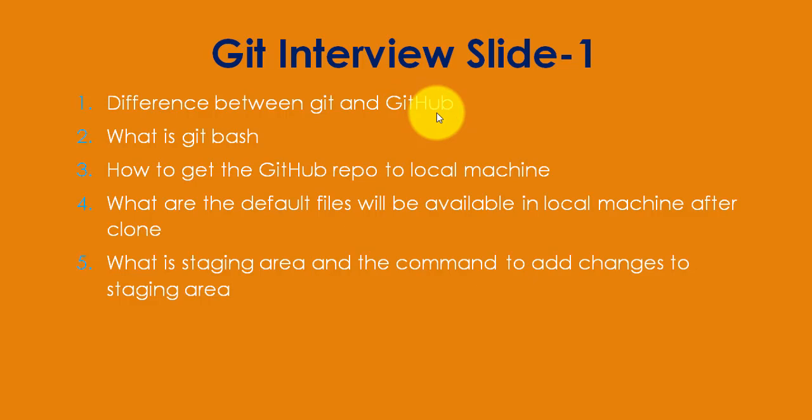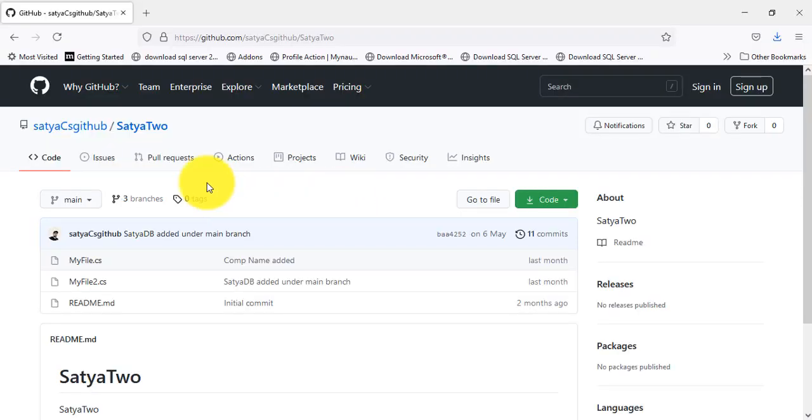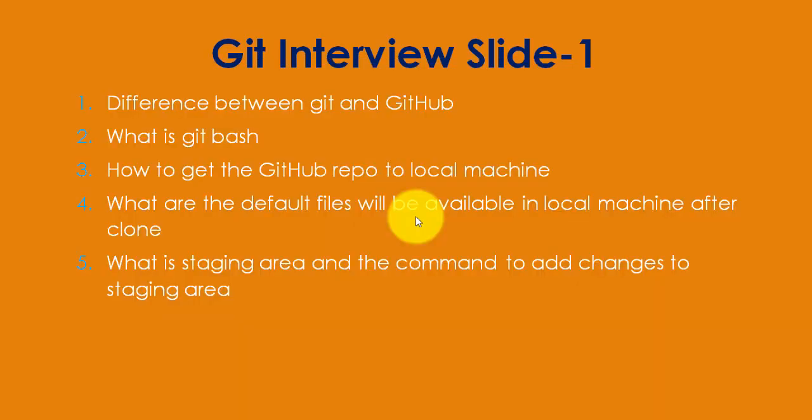I'll show you how GitHub looks. Here you can see GitHub looks like this. This is the remote location, and you should sign in and sign up for this. Now this is the relationship between Git and GitHub. To connect to GitHub, we need Git on our local machine, so that we can work on our local machine to modify and update files available in our GitHub repository.